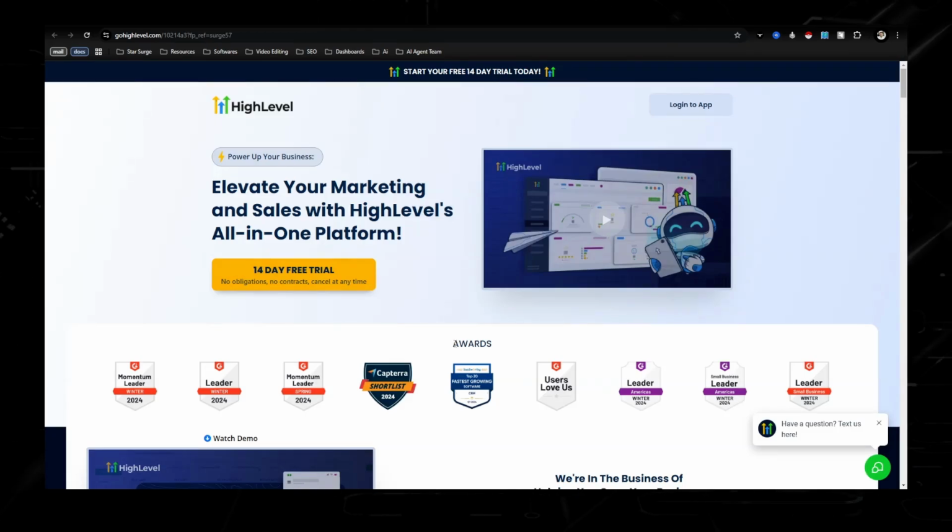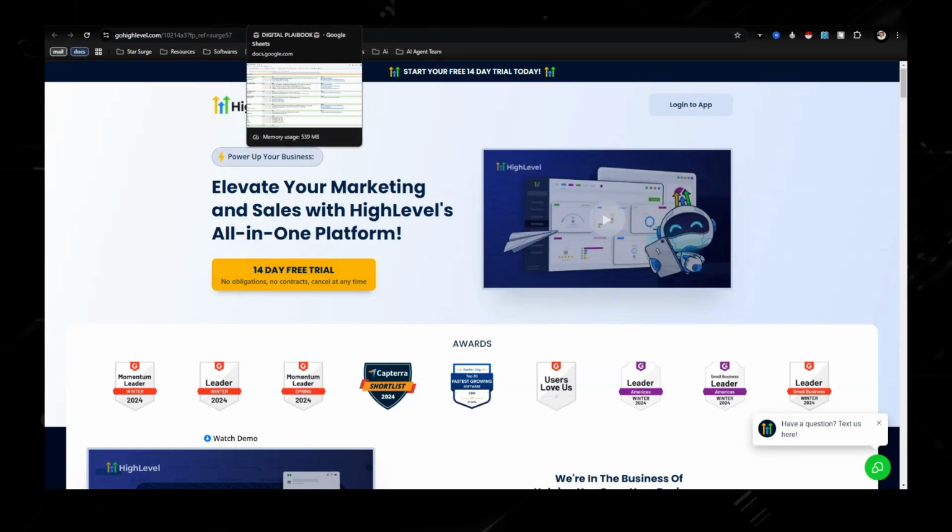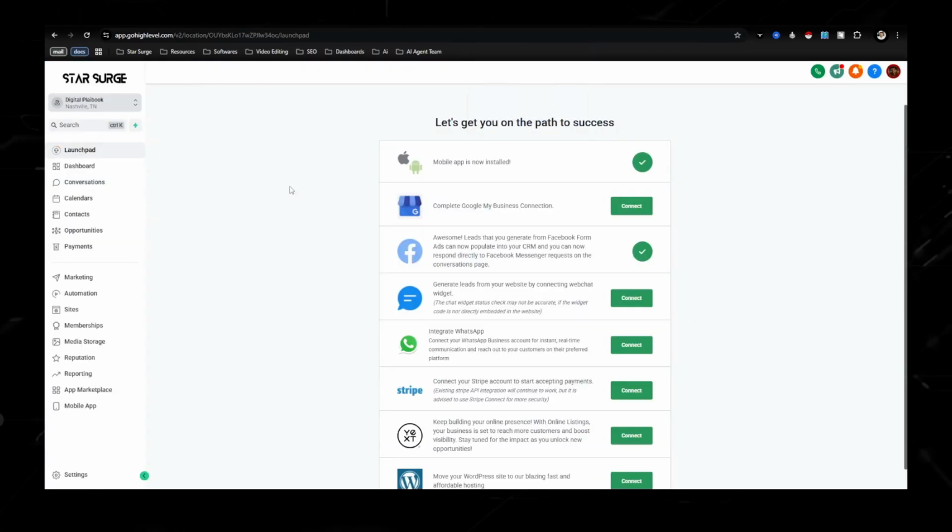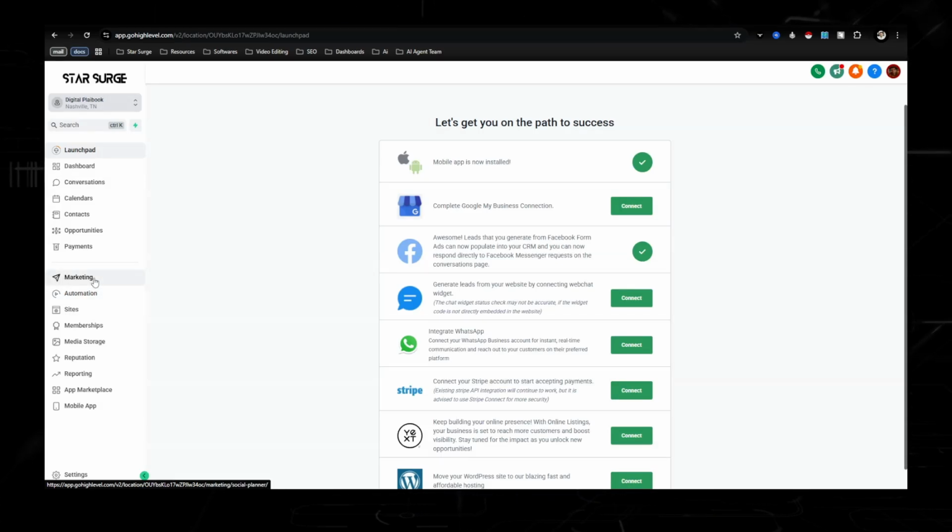But I like this one because if you're just starting out, you're going to be able to import my funnels and my frameworks, which I'm going to be touching on here shortly. So once you sign up for this 14-day free trial, you're going to get taken to a screen that looks like this, and this is going to be your sub account. The three areas that I'm going to be covering today are going to be marketing, automations, and sites. Sites is where we're going to build our funnel. Automations, that's where the email automations and sequences are. And then marketing, that is how we're going to be scheduling out our content for days, weeks in advance.